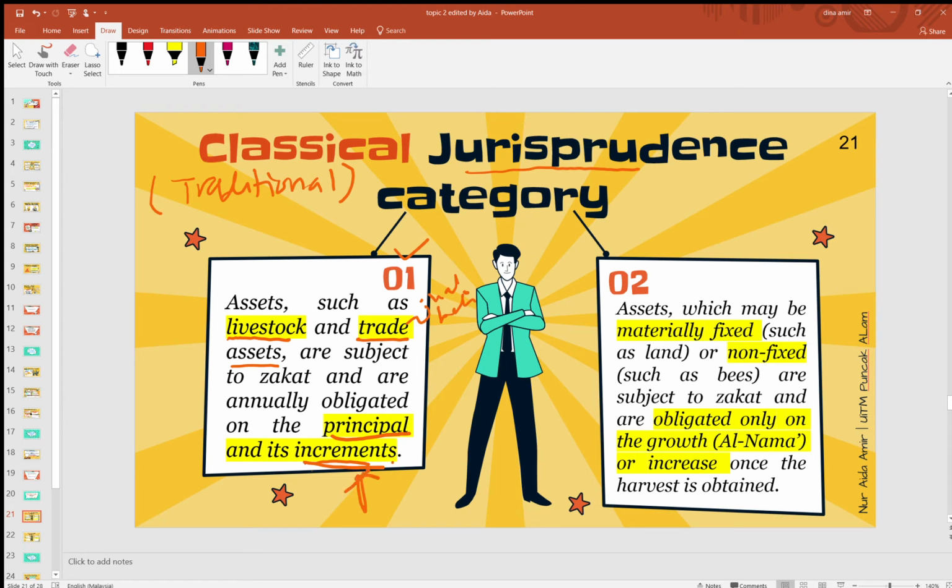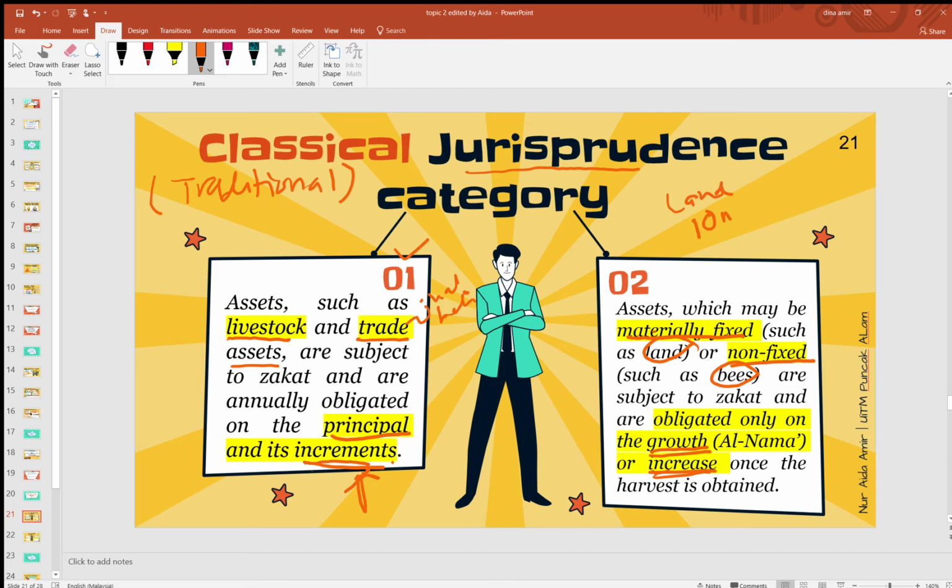Okay, second is asset which may be materially fixed, macam land, and non-fixed macam bees. Dia obligated only on the growth, okay, and the increase. For example kan, macam land ni, land you beli dalam harga 10 million.